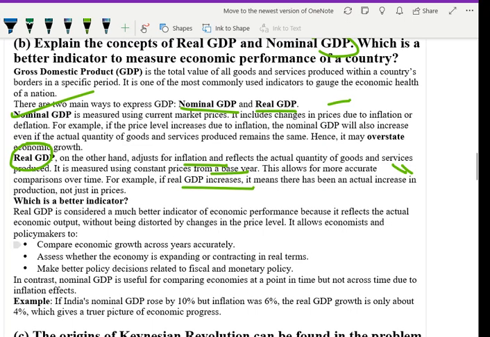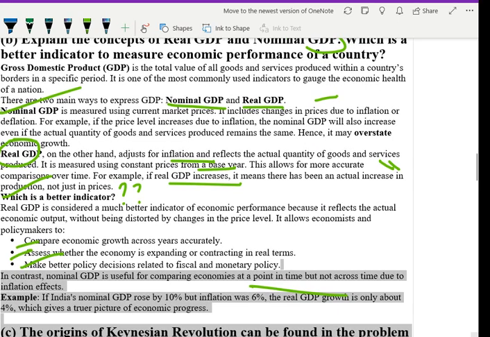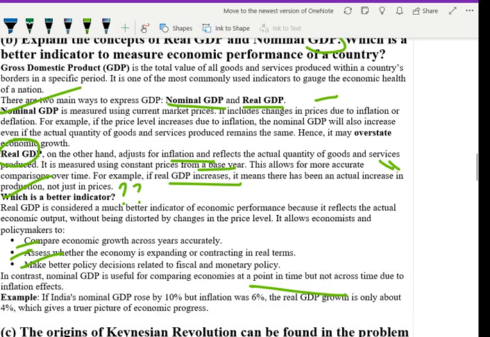So which is a better indicator? Real GDP is considered a much better indicator because it reflects the actual economic output without being distorted by changes in price level. It compares economic growth across years accurately, it assesses whether the economy is expanding, and it makes for better policy. In contrast, nominal GDP is just for comparing the economy at a point in time, but not across time. For example, if India's nominal GDP rose by 10% but inflation was 6%, the real GDP growth is only about 4%. Six and ten.